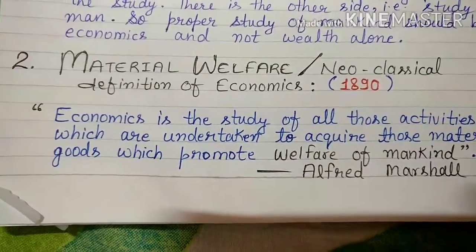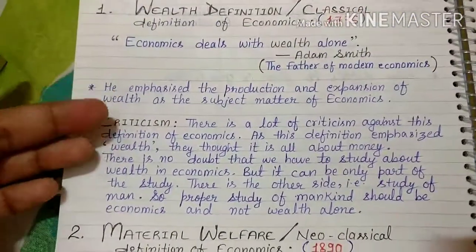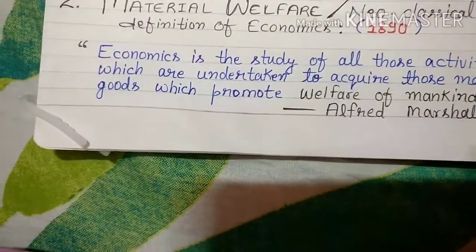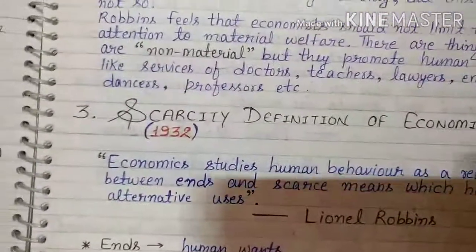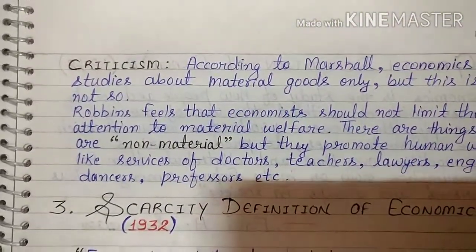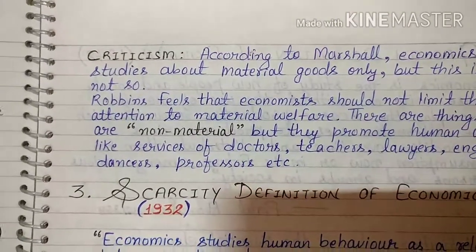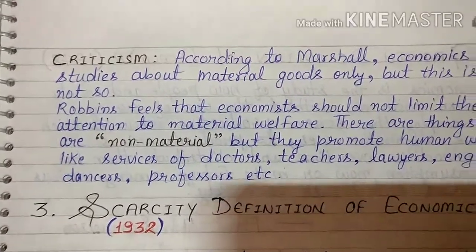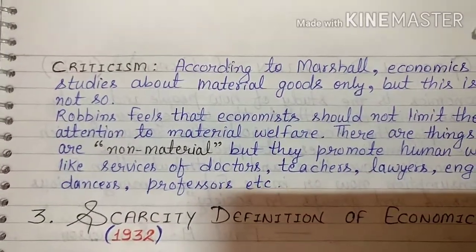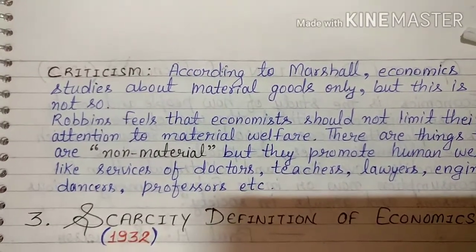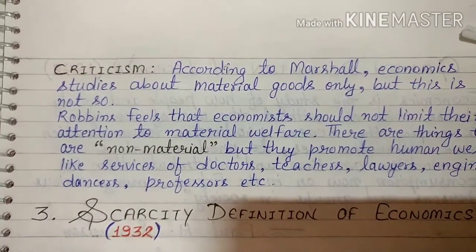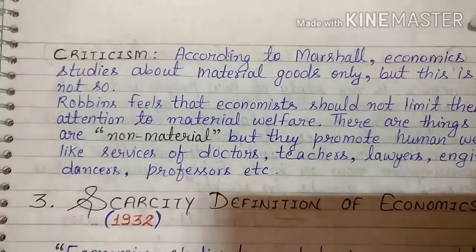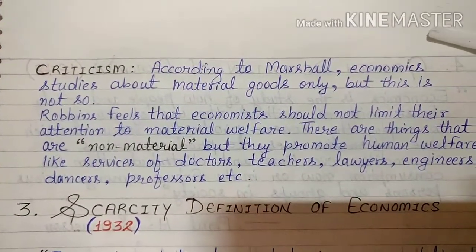But as the previous wealth definition was criticized by people, this definition was also criticized, especially by Robbins. According to Marshall, economics studies material goods. He said that economics studies only material goods, but this is not so. Lord Robbins feels that economists should not limit their attention to material welfare. Marshall said that economics is all about production of those goods which promote human welfare and fulfill the requirements of people.